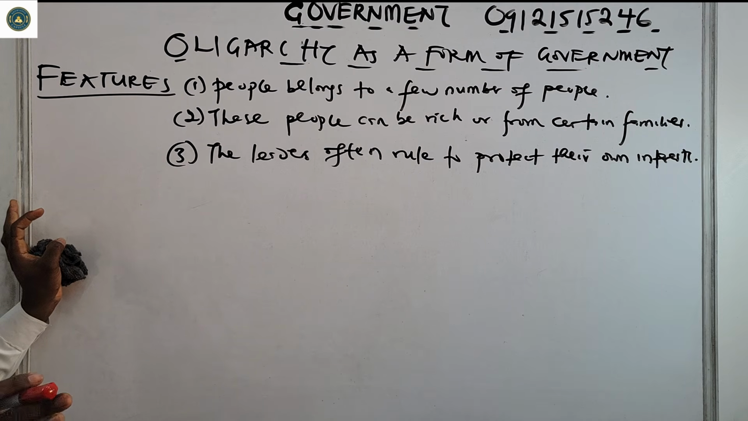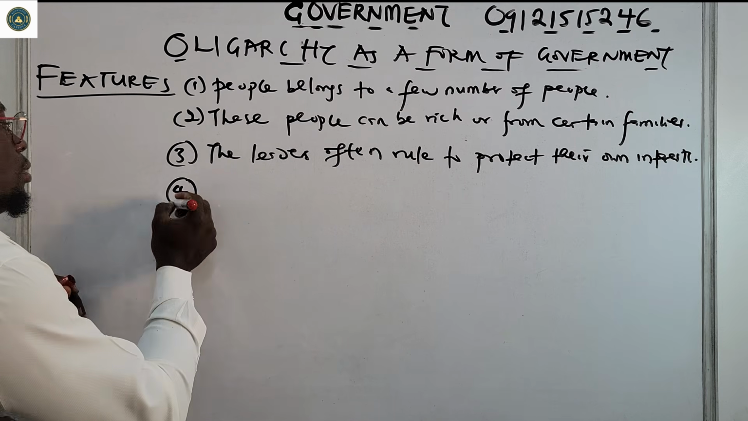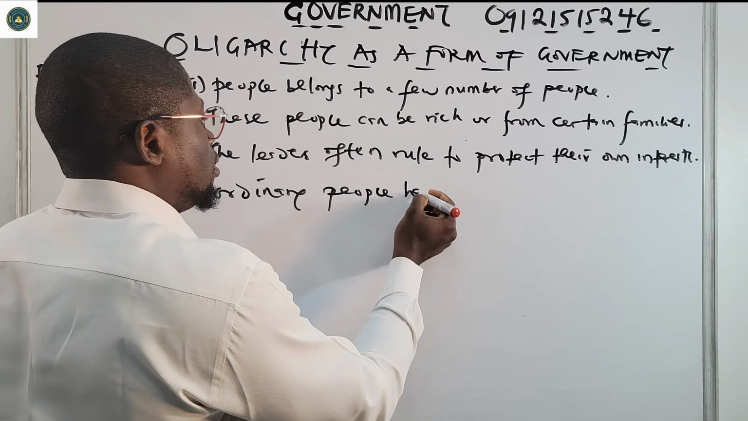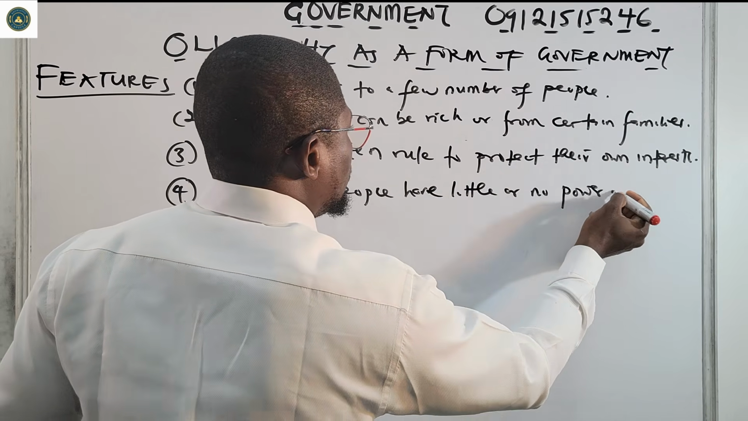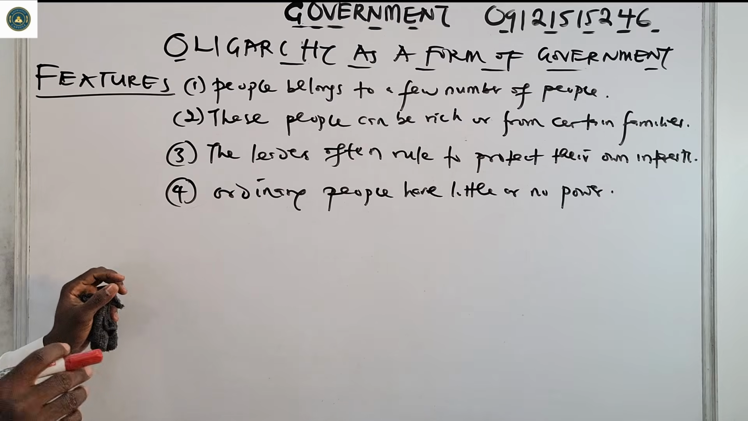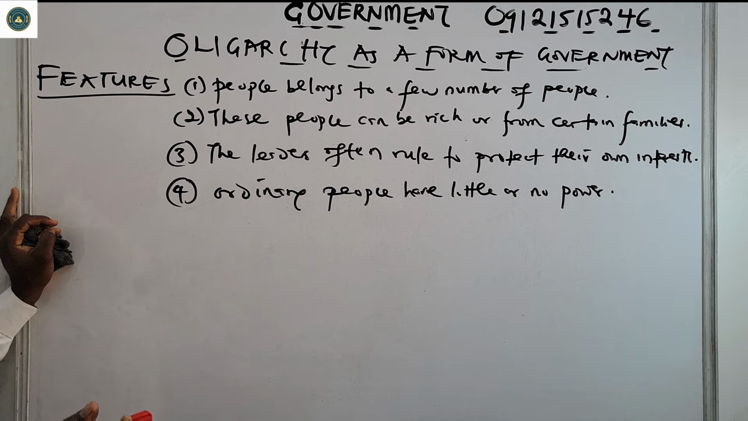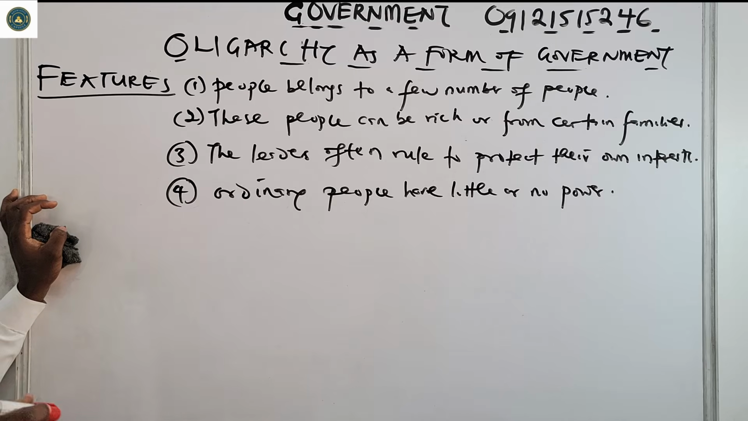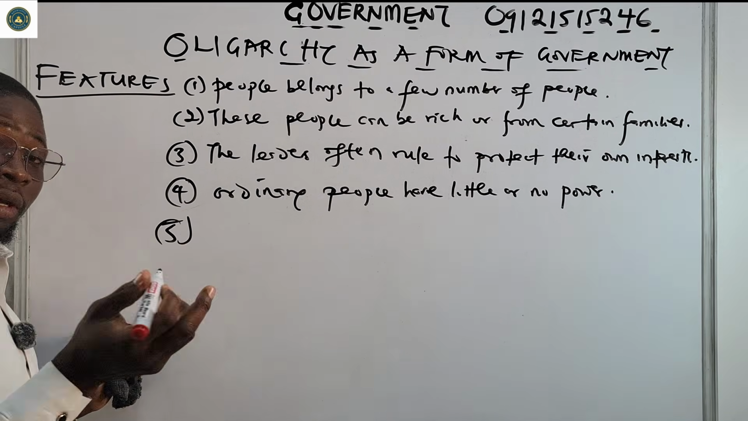And then number 4, ordinary people have little or no power. They have basically no say in how decisions are made. The rulers make those decisions to protect their own interest.